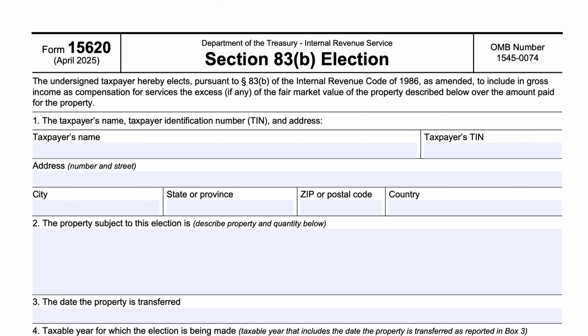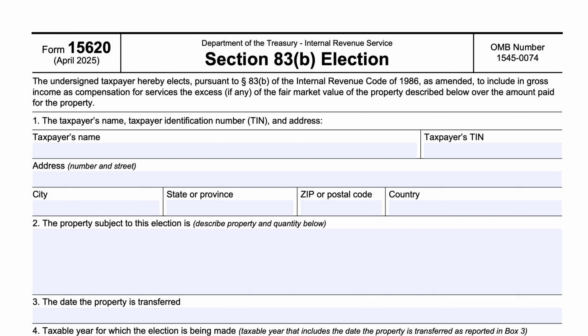Prior to this form being issued, the taxpayer who wanted to make an 83B election in a certain tax year would have to create a statement as defined in the Treasury regulations, specifically to make this election. So before we get into this form, we should talk about what a Section 83B election is.